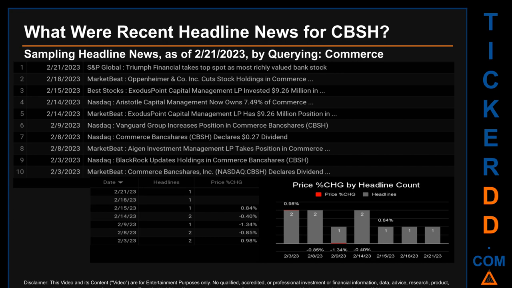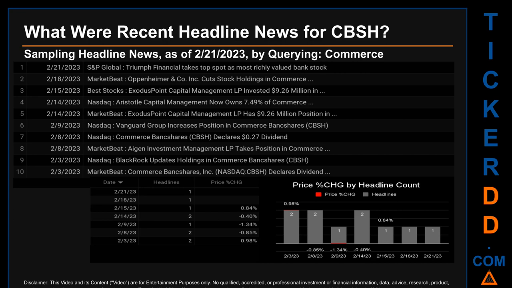Correlated or not, as it happened, the stock price for CBSH on those publication dates respectively saw a drop of minus 0.85% when comparing the day's opening versus closing price. The latest publication date of Tuesday, February 21, 2023, was actually the day with the highest percentage change in price. It saw a price jump of 0.98%.